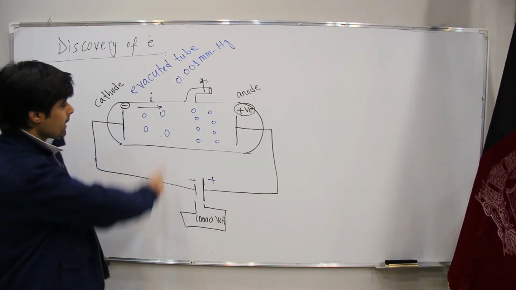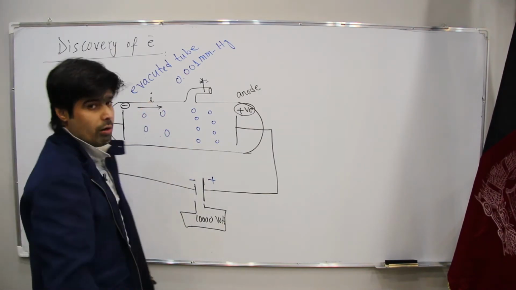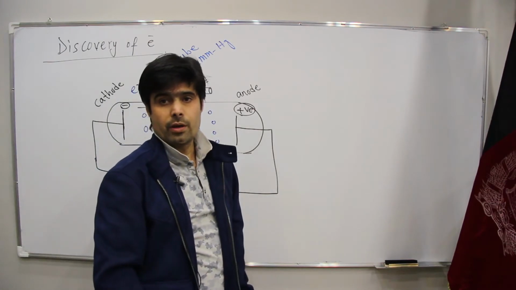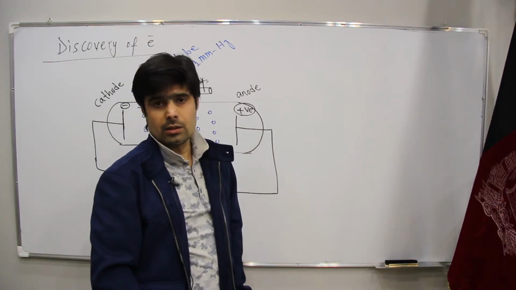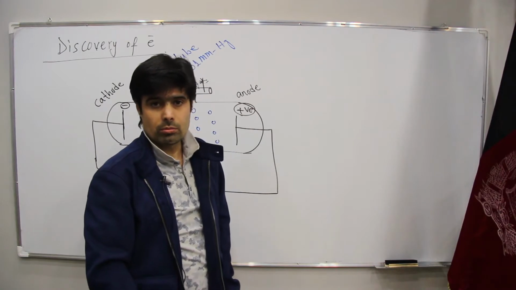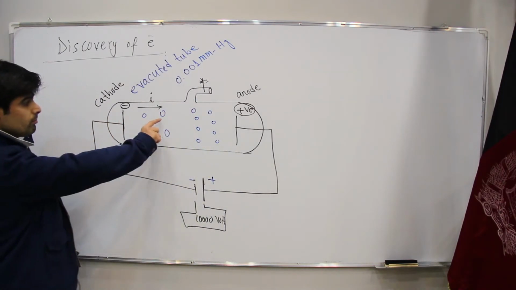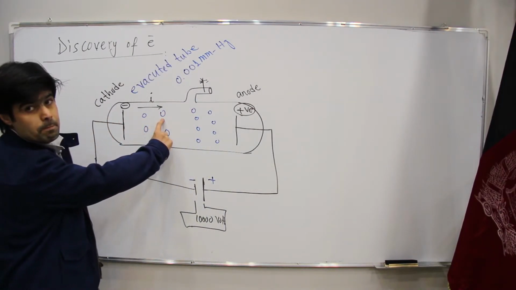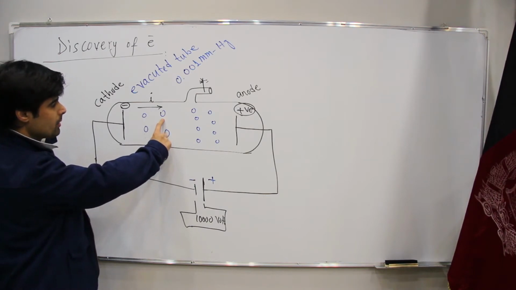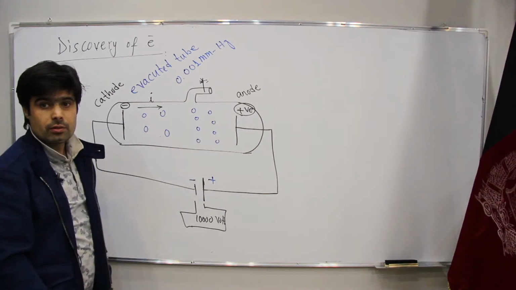Now, current needs the flow of electrons. If the atom is neutral, then we don't have any current.